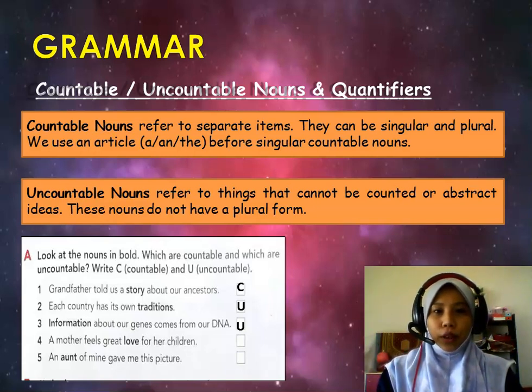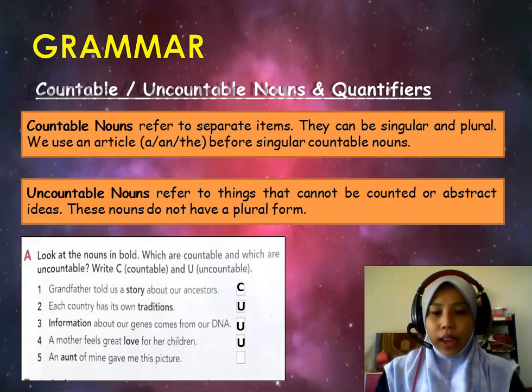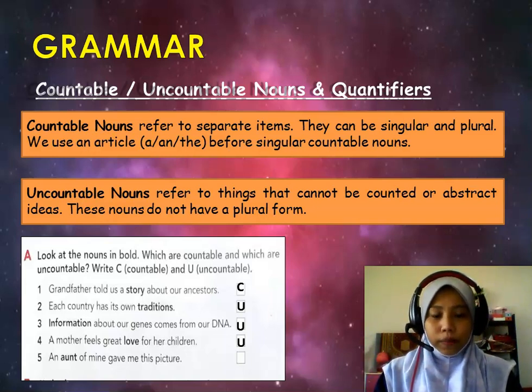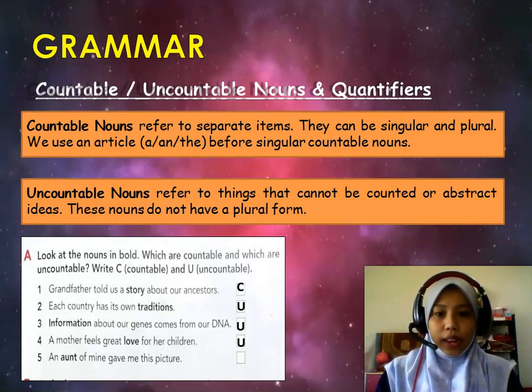Good. Number 4. A mother feels great love for her children. Again, this is an uncountable noun. Yes. And number 5. An aunt of mine gave me this picture. As you can see, if you notice the article an before the singular countable noun aunt, it indicates this noun is countable.